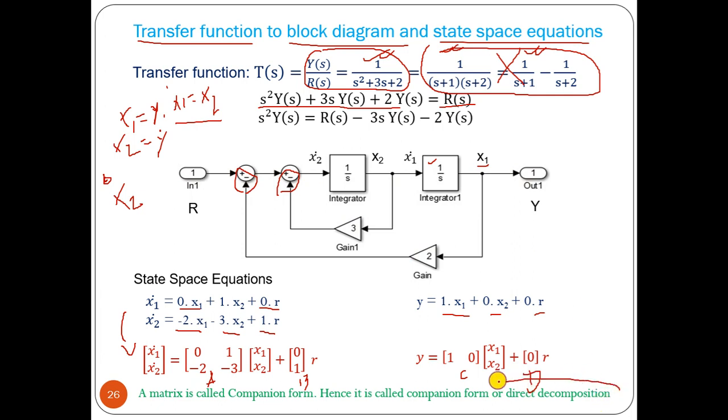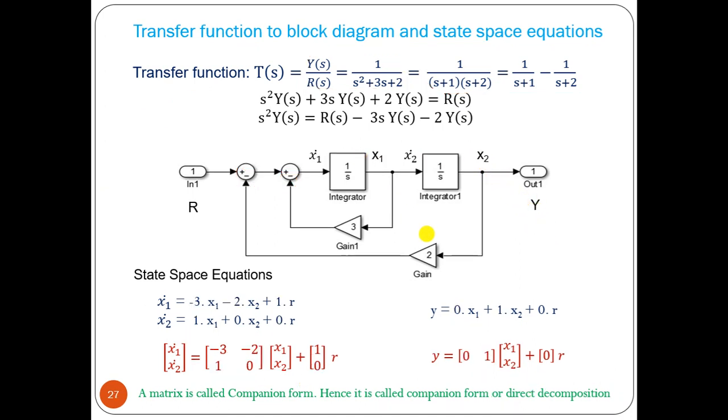This is called the direct decomposition method or companion form. So from the transfer function directly we can find the block diagram and its state space model. Now, instead of taking y equal to x1, we can assume y equal to x2, then it is x1. Okay, y equal to x2. Then x2 dot equal to x1, then we can find its equation.